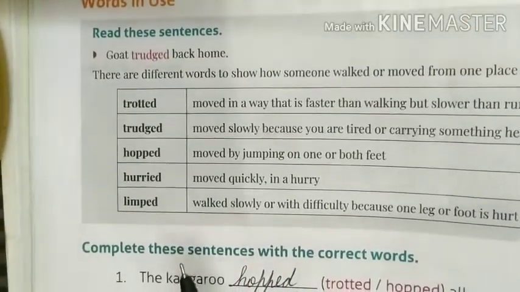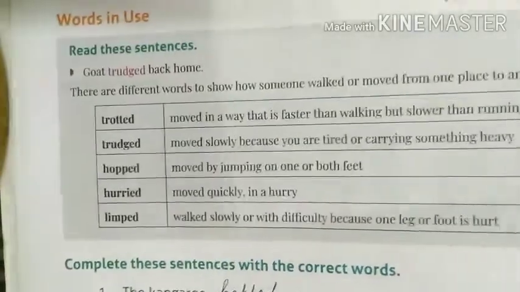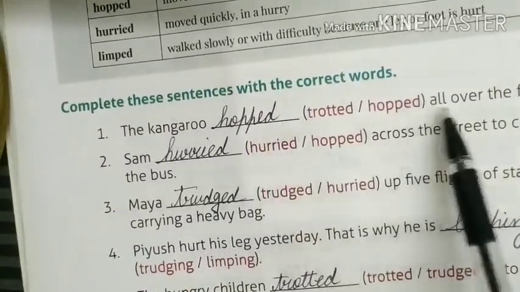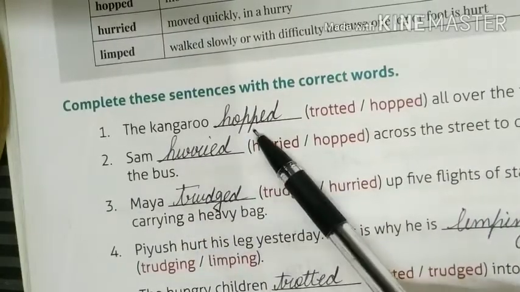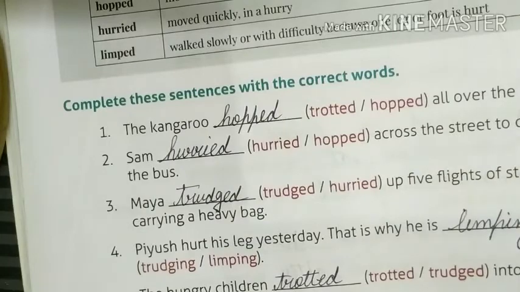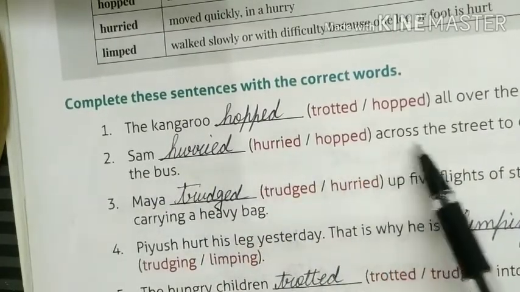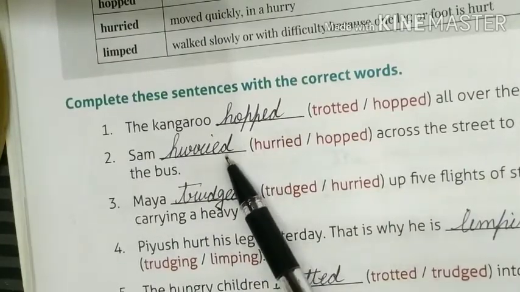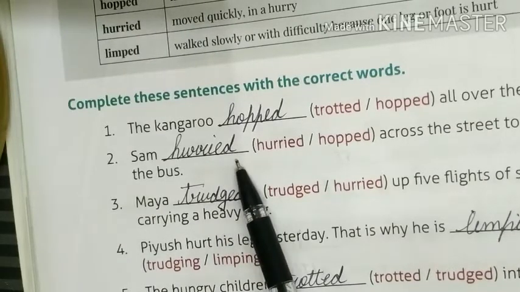So complete these sentences with the correct words. Let's see. Kangaroo hopped all over the field. Kangaroos, they jump, no? So kangaroo hopped all over the field. Second, Sam dashed across the street to catch the bus. Obviously, he was in a hurry to catch the bus. So Sam hurried.